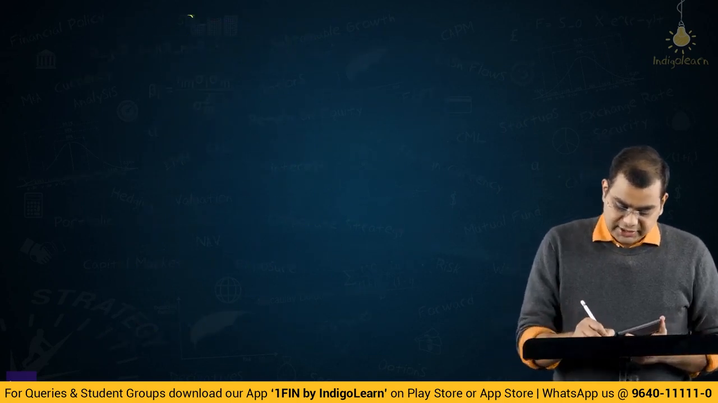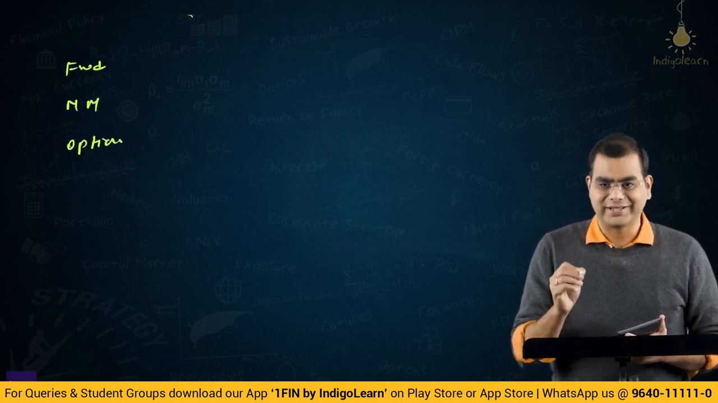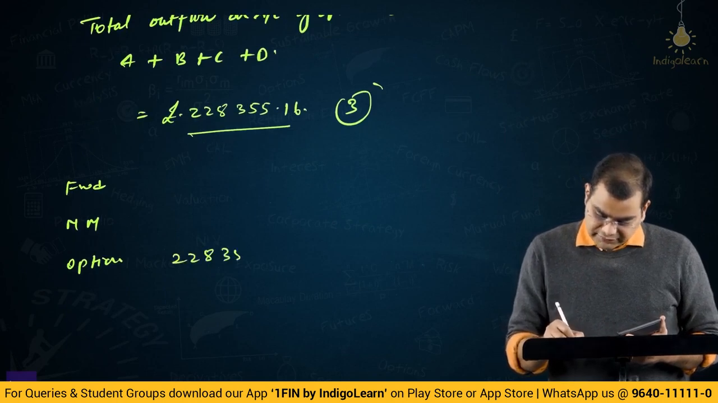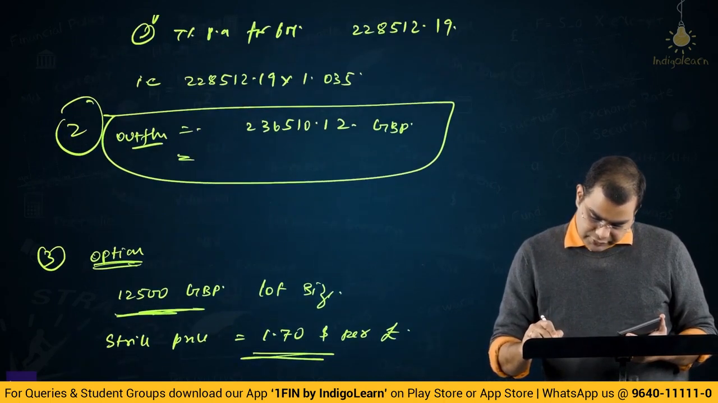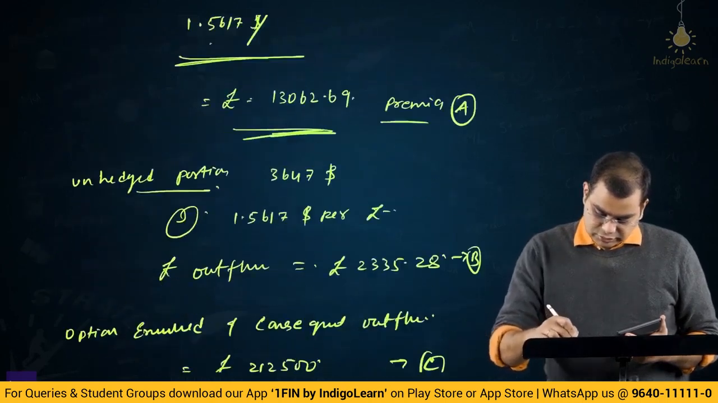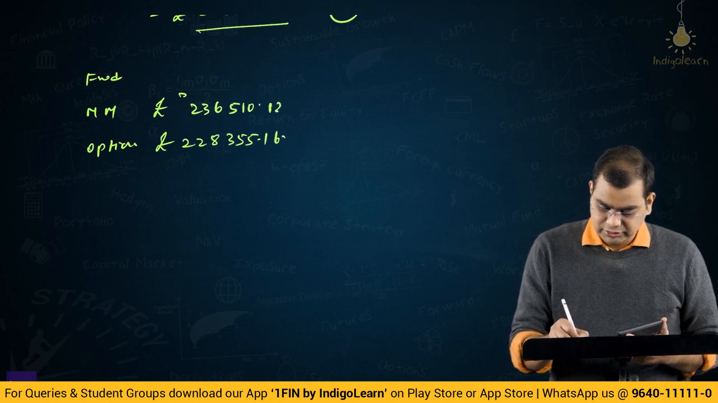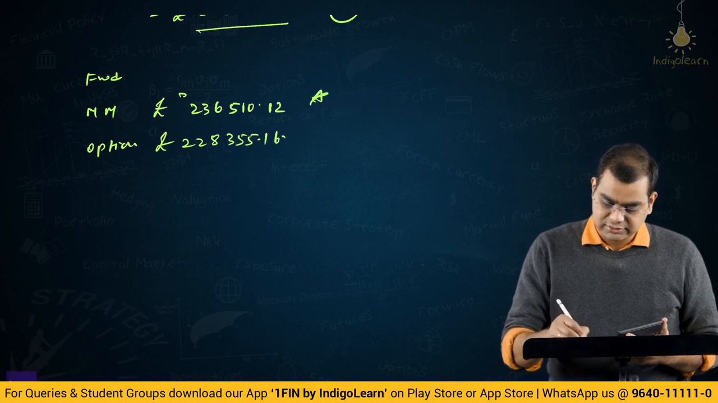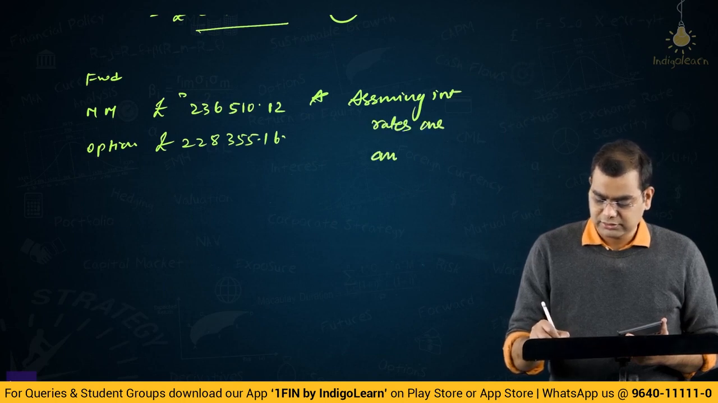Now let us compare the 3 options: forward, money market and option. Not compare 3 options, 3 different ways of hedging. So for option you will get 228,355.16 pounds, then money market is 236,510.12. Here you can put a star: using or assuming interest rates are annual.